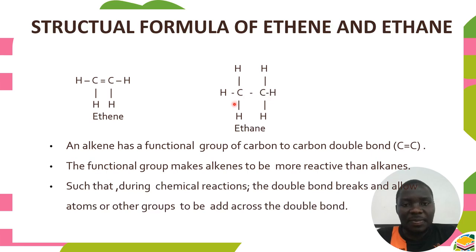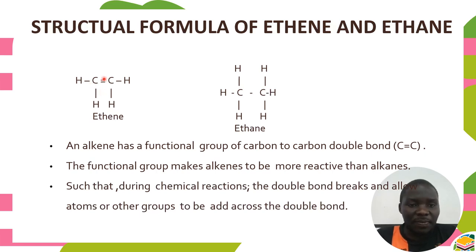This is ethane. So in ethane, you see we don't have a double bond. We just have single bonds throughout, and each carbon atom is bonded to at least 3 carbon atoms. So remember, carbon, for it to be stable, is supposed to gain 4 electrons. So since these are similar atoms, they are going to share electrons. So here we are going to have 6 electrons. Or here in ethene we have 4 electrons. We have 4 electrons here because of the introduction of this double bond, which limits the carbon to only have 4 bonds.